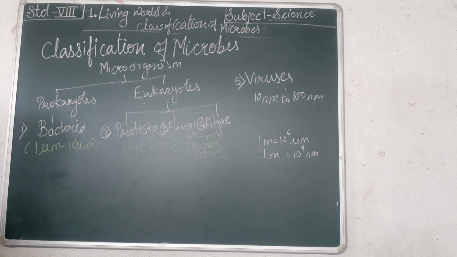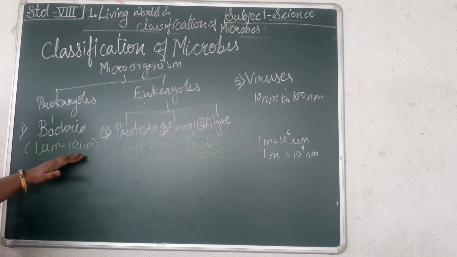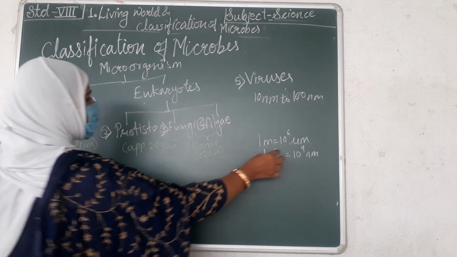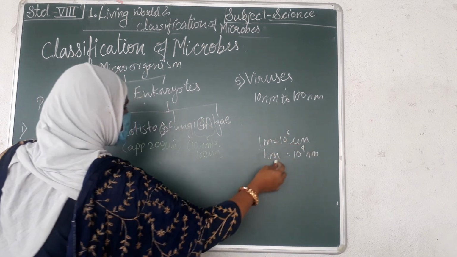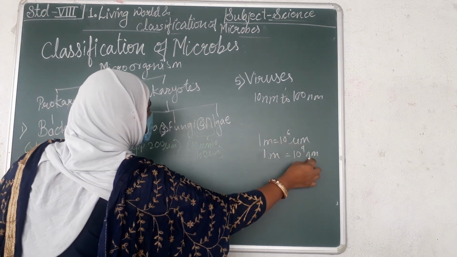The first is bacteria. What is a bacterium? We have all heard of bacteria spreading and moving in all living organisms. They are most probably present even in other living organisms also. Now, bacteria have a size of 1 micrometer to 10 micrometer. Let's see the size: 1 meter is equal to 10 raised to power 6 micrometer and 1 meter is equal to 10 raised to power 9 nanometer.